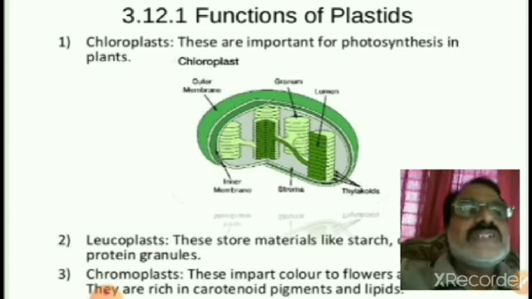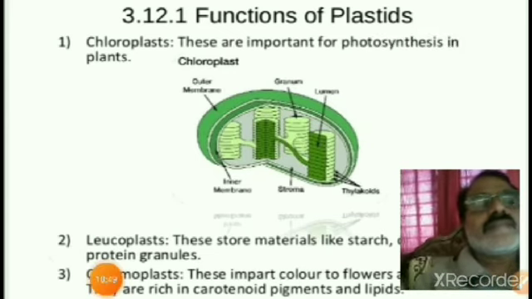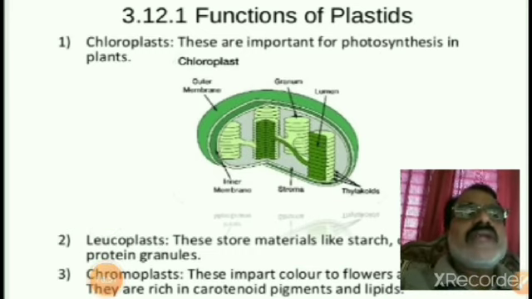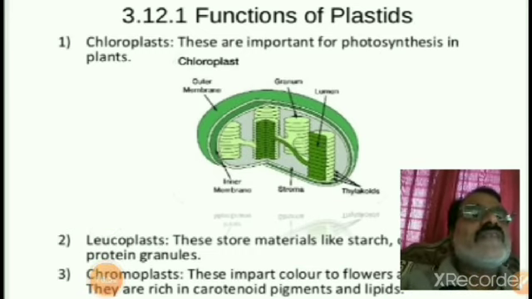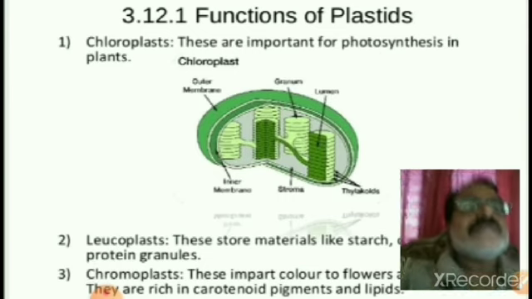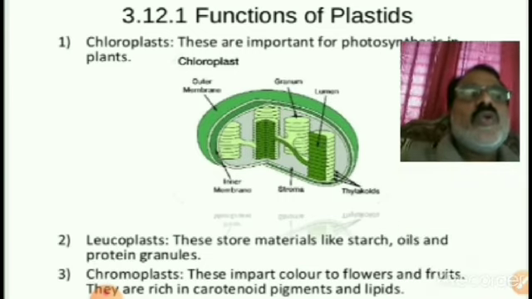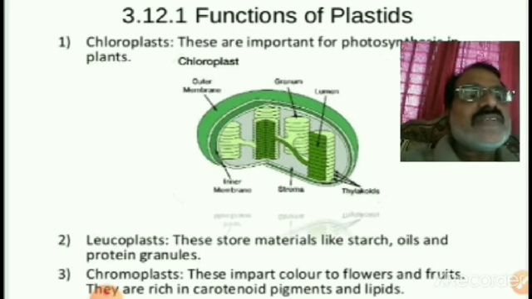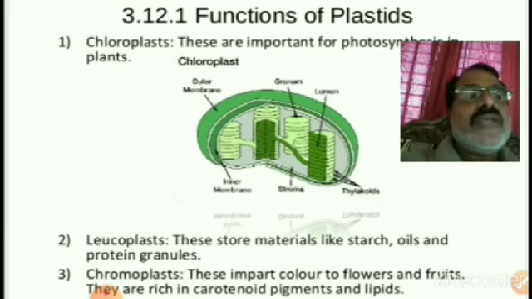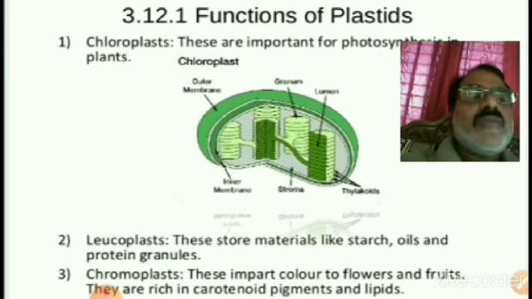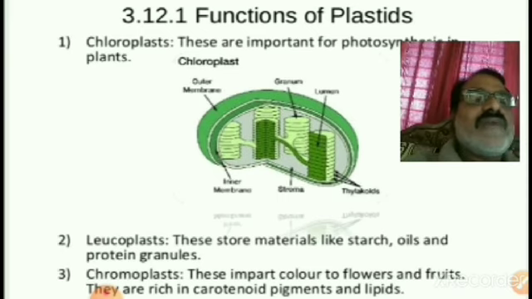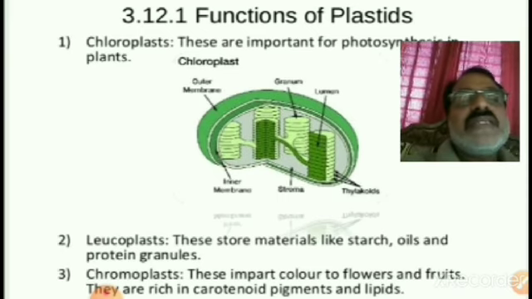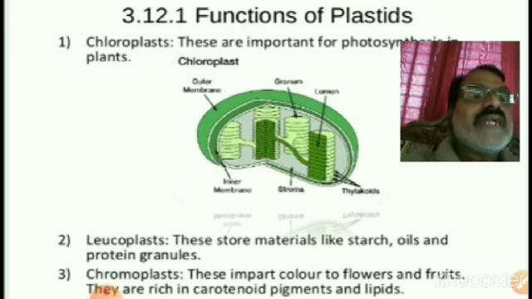About the functions of plastids. Chloroplasts are important for photosynthesis in plants. Leucoplasts store materials like starch, oils and protein granules. So starch, oils and proteins are stored in leucoplasts. What about chromoplasts? They impart color to flowers and fruits. They are rich in carotenoid pigments and lipids.